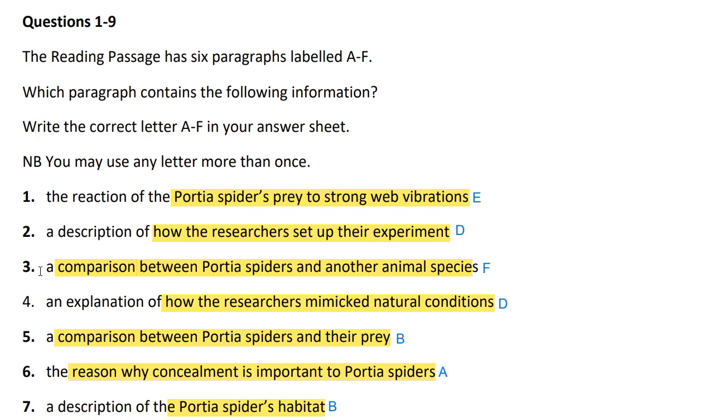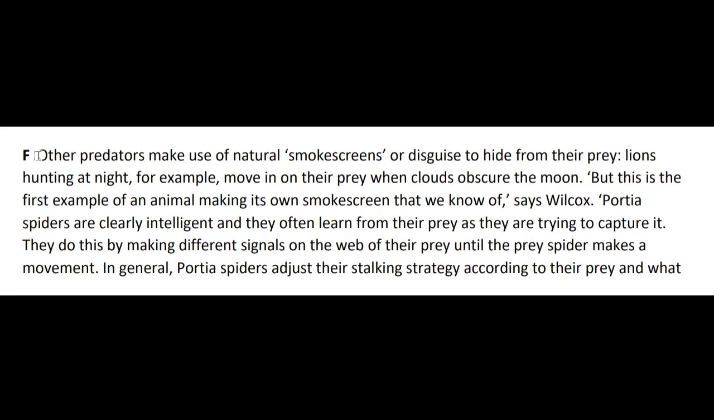Third, a comparison between Pottery spiders and another animal species. This information is given in paragraph F. Other predators make use of natural smoke screens or disguise to hide from their prey. Lions hunting at night, for example, move in on their prey when clouds obscure the moon. But this is the first example of an animal making its own smoke screen that we know of, says Wilcox.